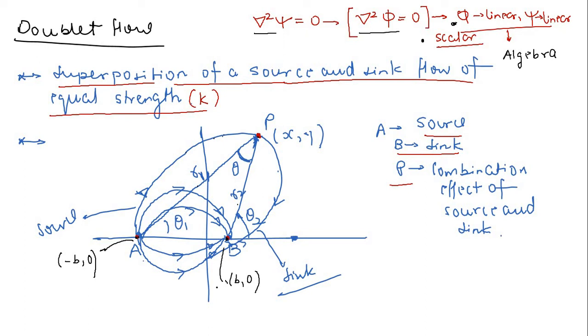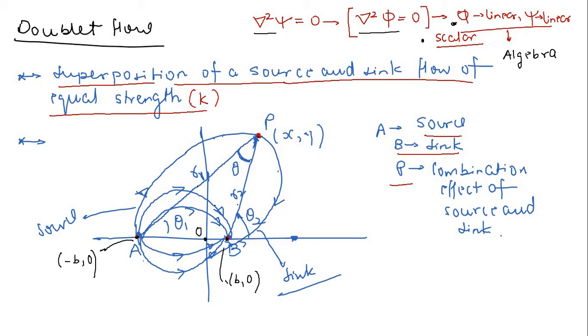Very important thing, right? I am not right now interested in changing the position of A and B. I have already fixed the position of this source and sink. And also, one beautiful thing, when you draw these circular arcs, they should be drawn in such a way that the streamlines look like they are emerging from this point, right?